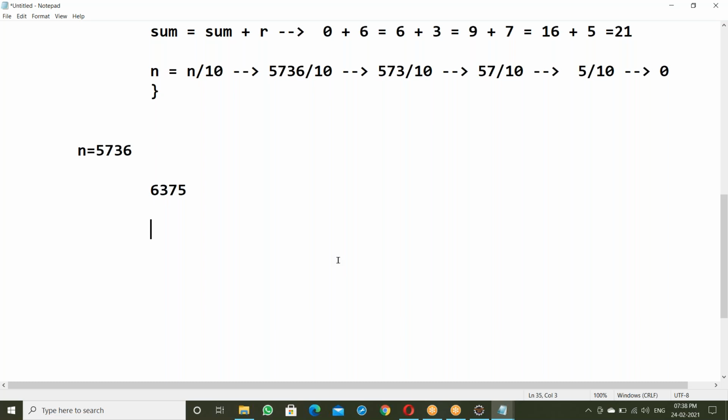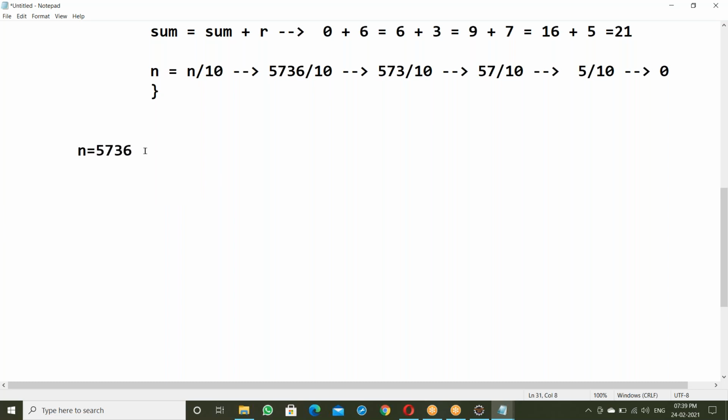For a negative number, it won't work. This is only for positive numbers, sum of digits of a given number. Only positive integers, no negative integers. That is not valid. Okay, so how to make 6375 here? We should get 6375.